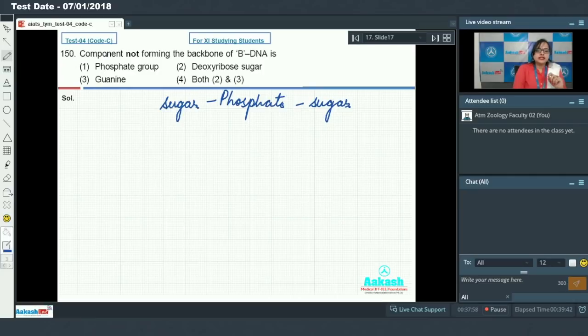So in the question it is asked, component not forming the backbone of DNA is phosphate group. This cannot be our answer because it is present in backbone. Deoxyribose sugar, this also cannot be our answer. Option 3, guanine. Guanine is a nitrogenous base, and the bases are arranged somewhat perpendicular to the backbone of DNA, and they face inside. So nitrogenous bases are not component of backbone of DNA, making option 3 the answer for our question. So let's proceed to our next question.